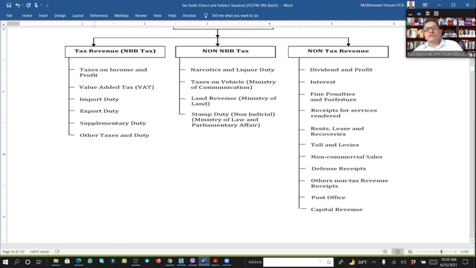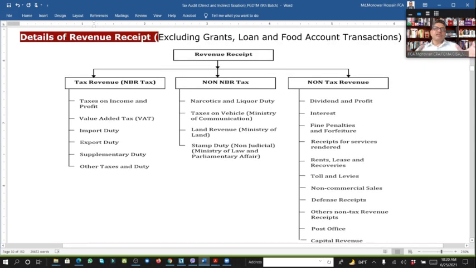Also sometimes fines, penalties, non-commercial sales, sometimes defense receipts, also post office income, and capital revenue, etc. All of these are non-tax revenue. So this is the total revenue received by the government.